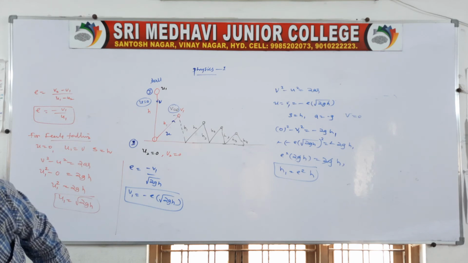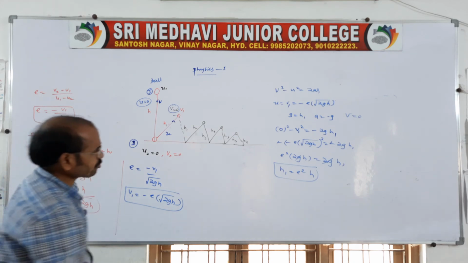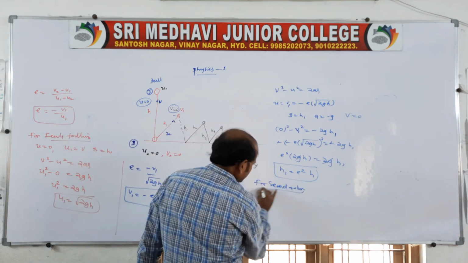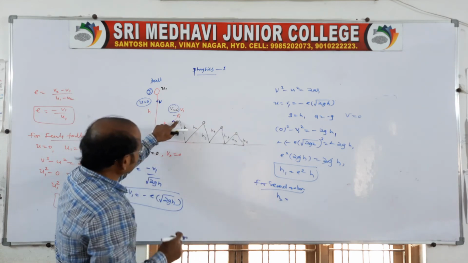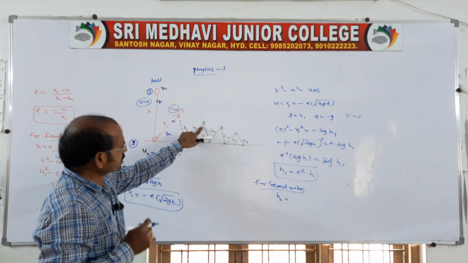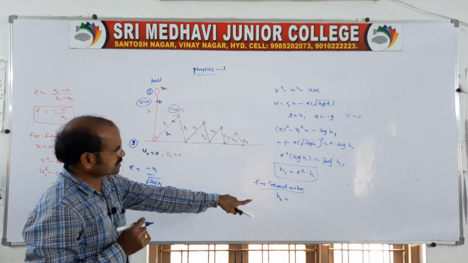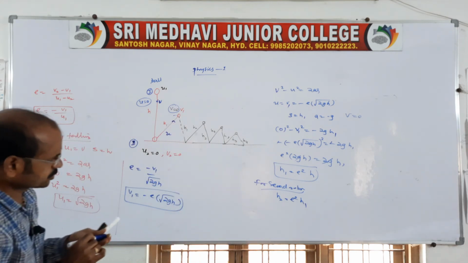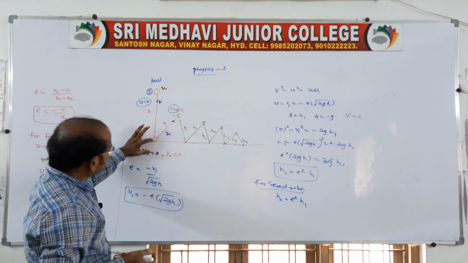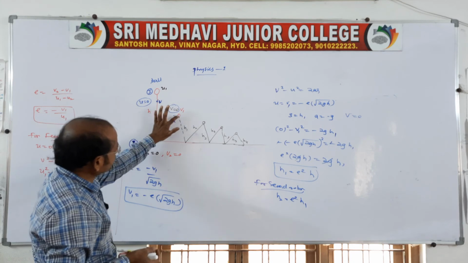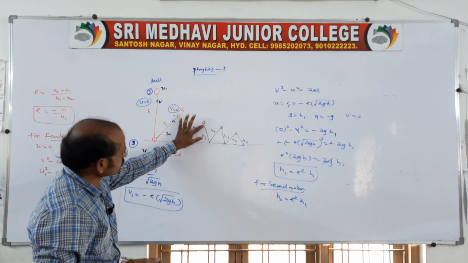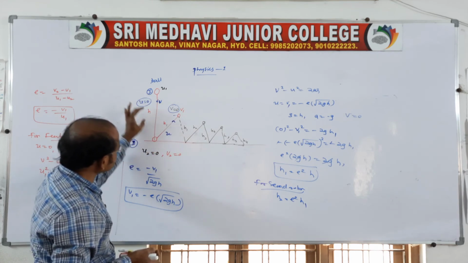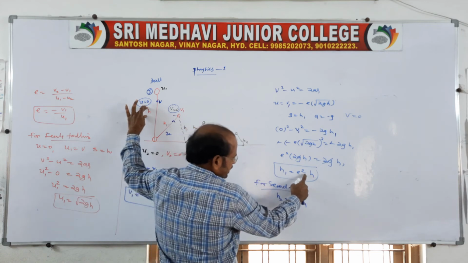See, for the second rebound we can say like this. For the second rebound, simple, I will tell you. h2 is equal to, because it is falling from a height h1 and rebounds to height h2, no? h2 is equal to e square into h1. Same thing, look here. The first rebound is h1, and it is falling from height h1 and rebounds to h2. For the first fall, the rebound height h1 in terms of h is h1 is equal to e square into h.